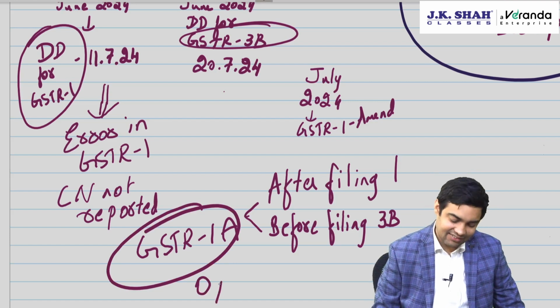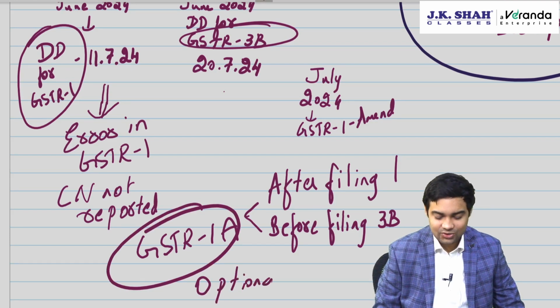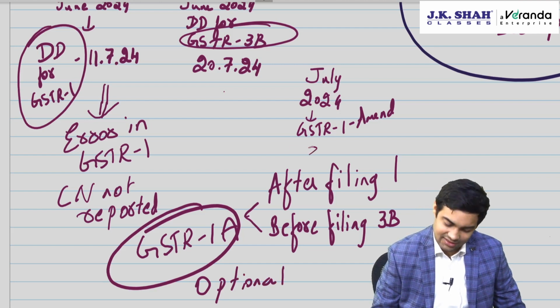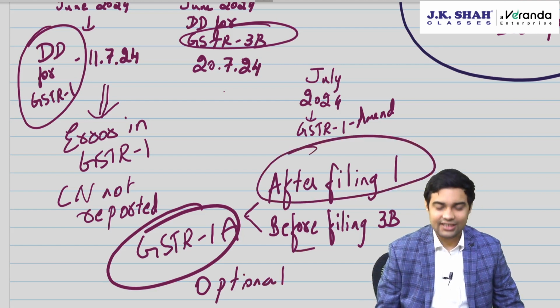And this GSTR 1A is completely optional, because you have to file it only when there is an error. When is it available? After filing 1 and before filing 3B.